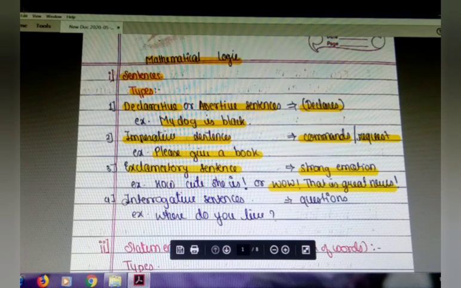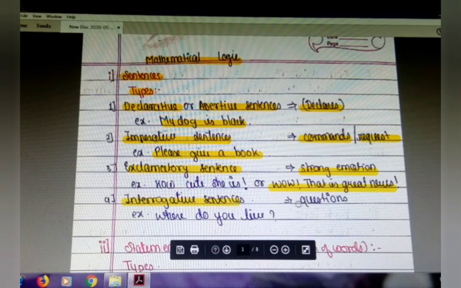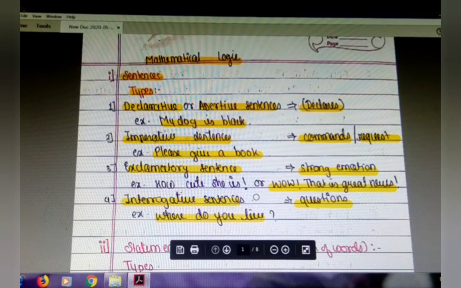The fourth type of sentences are interrogative sentences, in which questions are asked. For example, where do you live, what is your name? Questions are asked in these sentences. Those sentences are known as interrogative sentences.